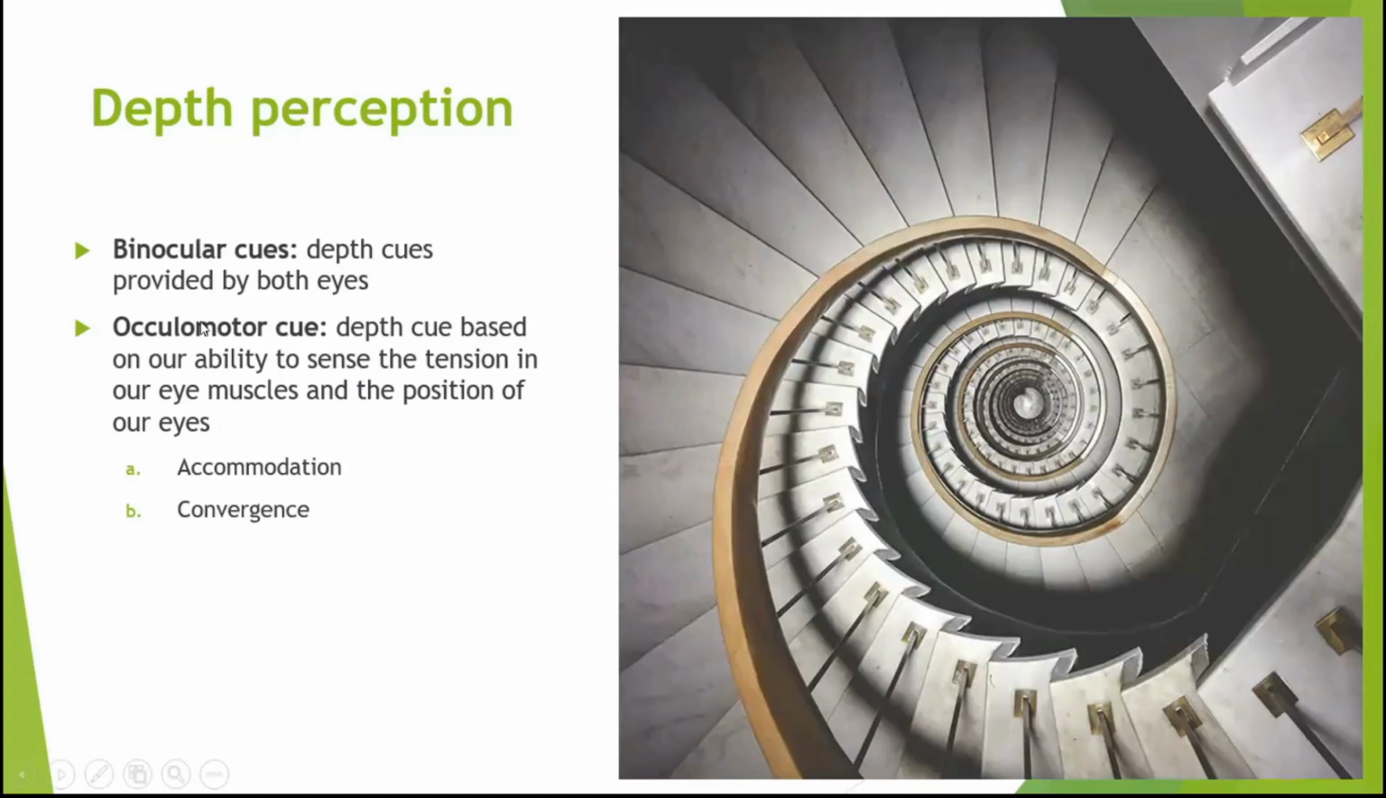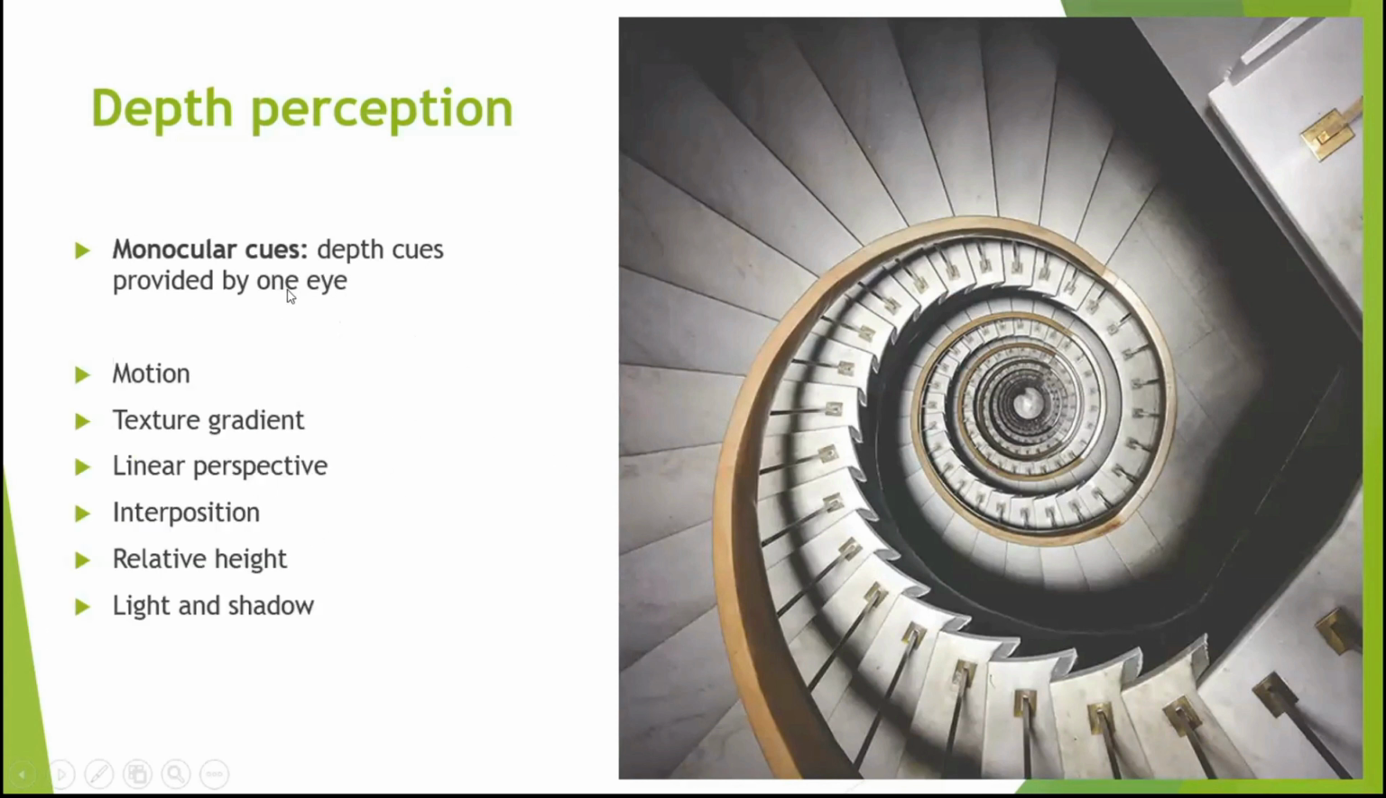For depth perception, we have binocular cues, which are the depth cues provided by both eyes, and ocular cues, which are based on our ability to sense tension. Under ocular cues, we have accommodation and convergence. For monocular cues, we have depth cues provided by one eye. These are motion, texture gradient, linear perspective, relative position, and light and shadow.